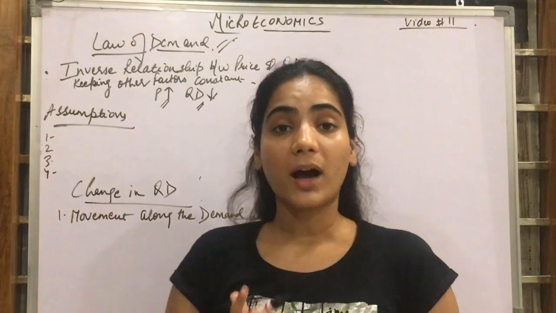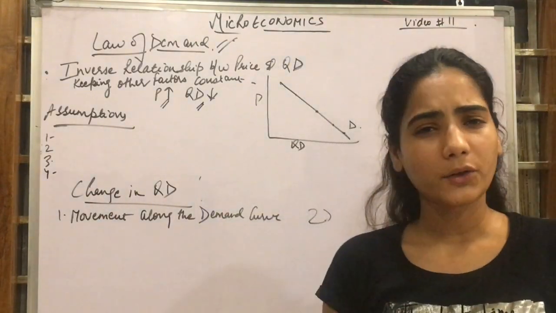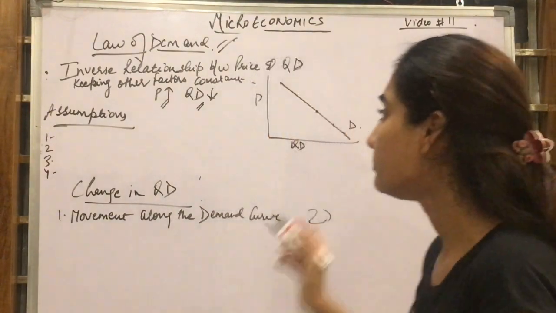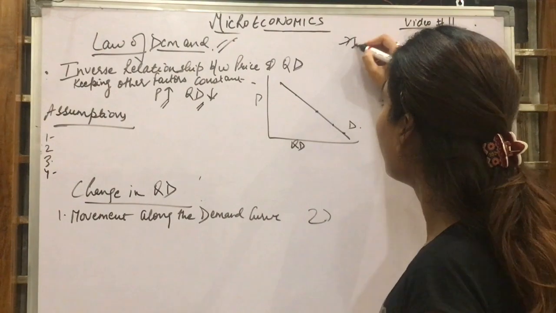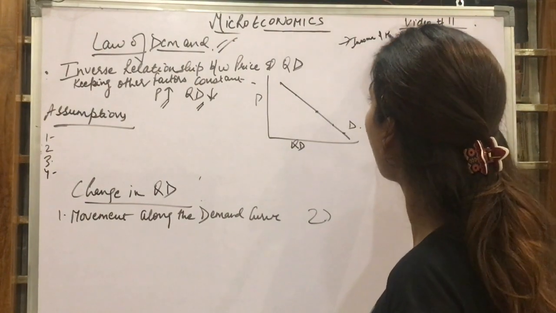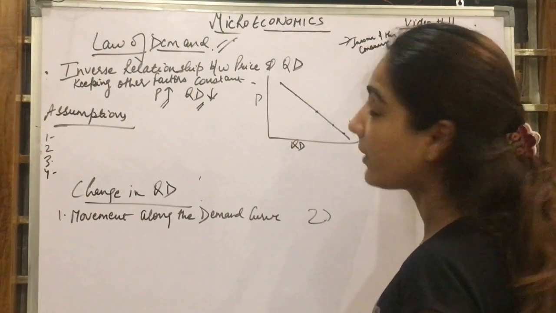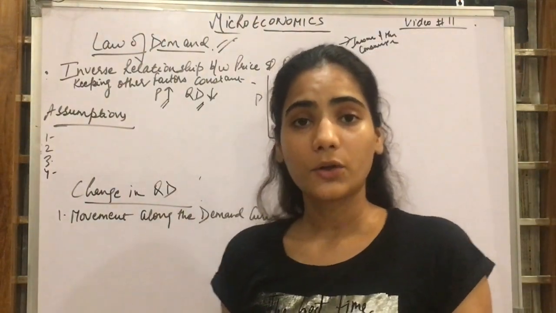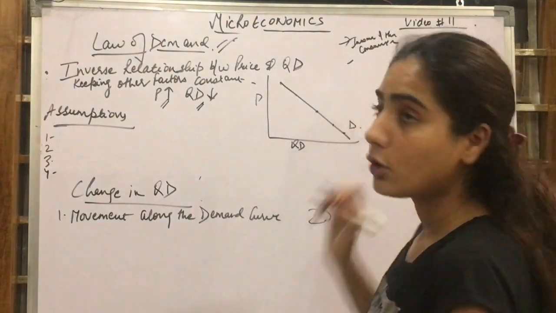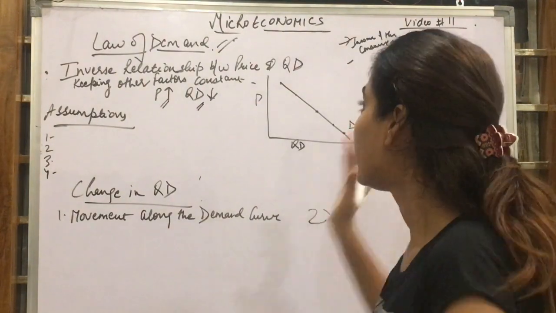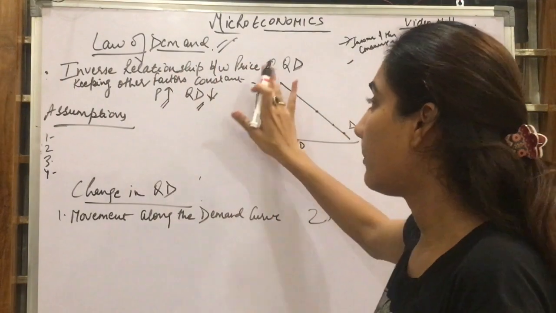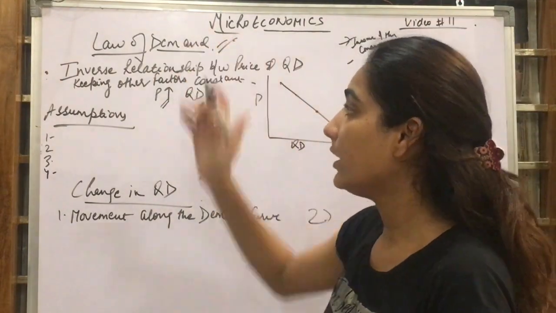We have to keep other factors constant, and what are those other factors? We already discussed that in the last video. Those factors are the income of the consumer, the price of related goods, that is, substitute goods and complementary goods, and the taste and preference of the consumer. These are the other factors, and these factors are kept constant while we talk about the law of demand.